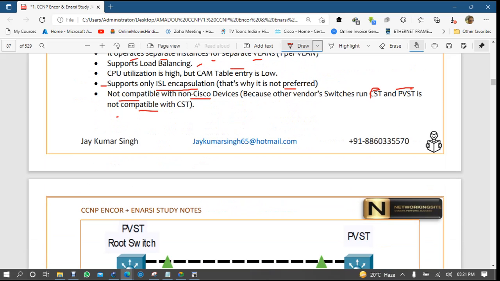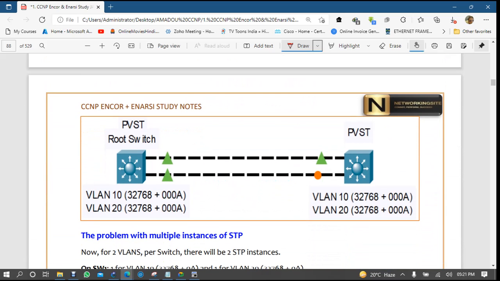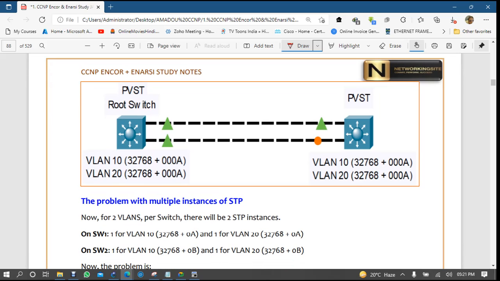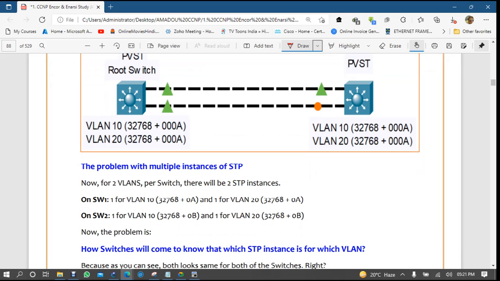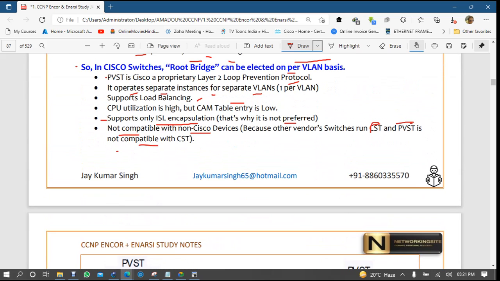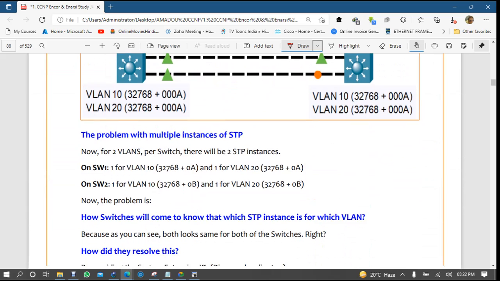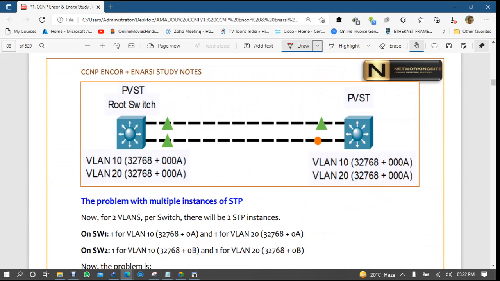So then Cisco said, okay, this is the problem, no problem, let's make Multiple spanning tree. So what was the problem in CST? First, I'm talking about PVST. See, we are not using PVST nowadays, so I'm just saying the problem of PVST. Then we will learn about PVST Plus. First problem was that it was not